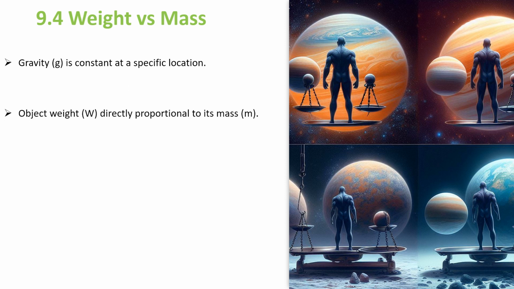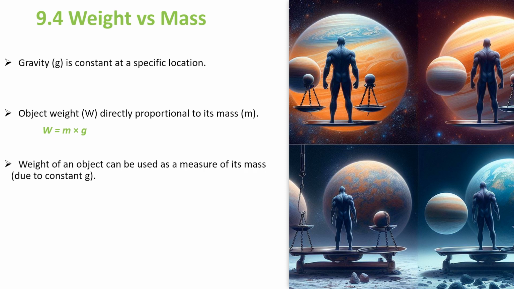Now we know that gravity is constant at a given specific location. Now let's go for what is object weight. Okay, what is object weight? Weight is directly proportional to its mass. We see F is equal to ma. So F I replace with W, weight. So force is ma, mass into acceleration. Right? In this, weight is equal to m into g. See, directly proportional to the mass. Okay, so W is equal to m into g, of course, which is derived from F is equal to m into a.